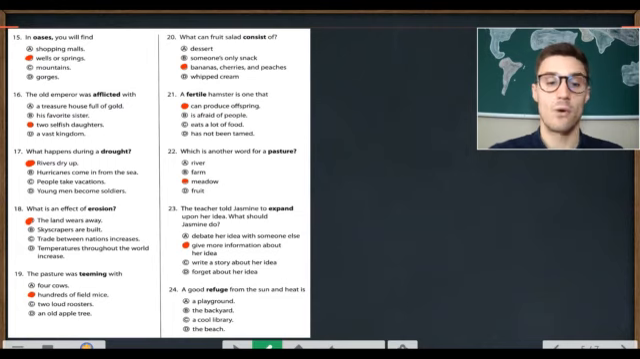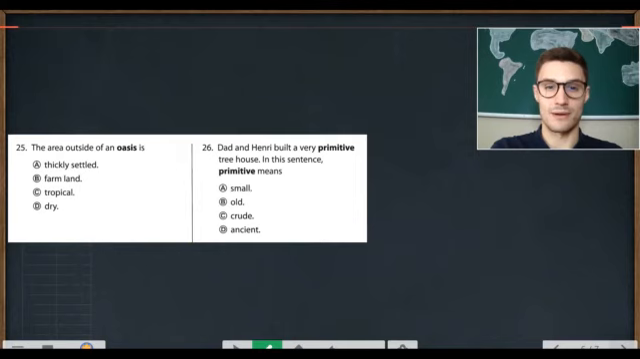Number 24. A good refuge from the sun and heat is A. A playground. B. The backyard. C. A cool library. D. The beach. A good refuge from the sun and heat is C. A cool library.